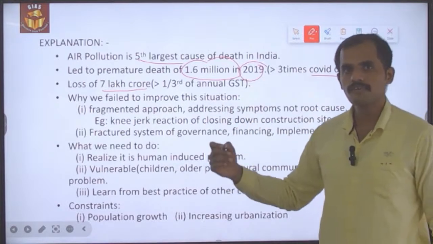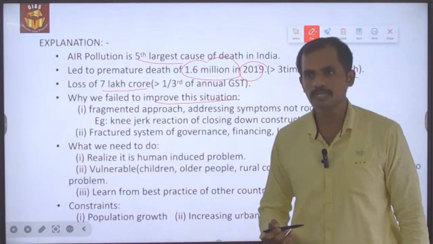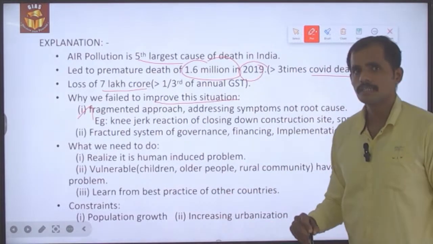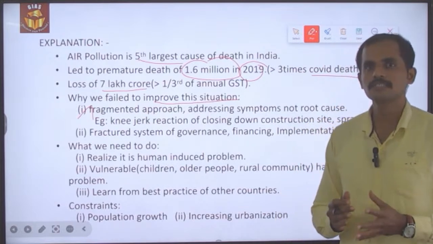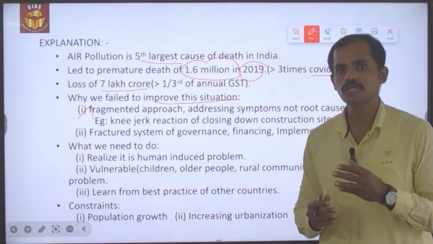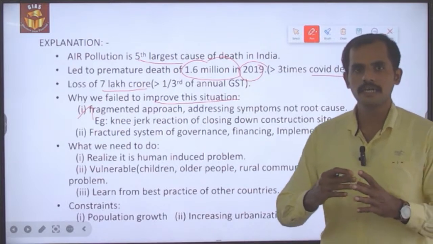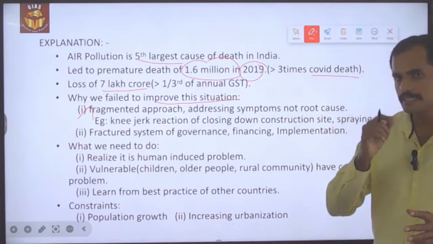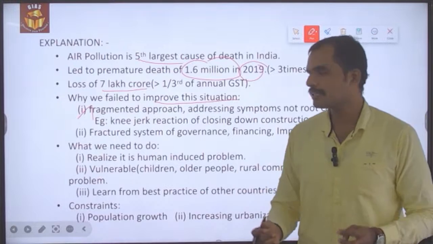So why have we failed to improve the prevailing air pollution condition? It is because of the fragmented approach. The fragmented approach means, see, the air does not have any kind of borders, but the bureaucracy or the governance have borders, and each area within the borders will be governed by a set of people, and the set of rules and regulations will vary from one boundary to another boundary.